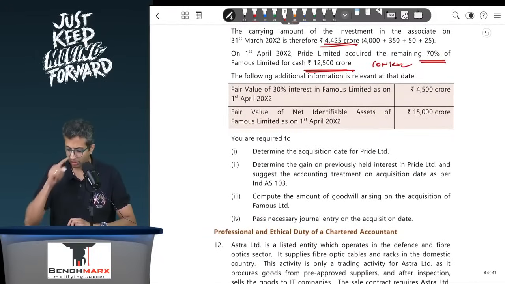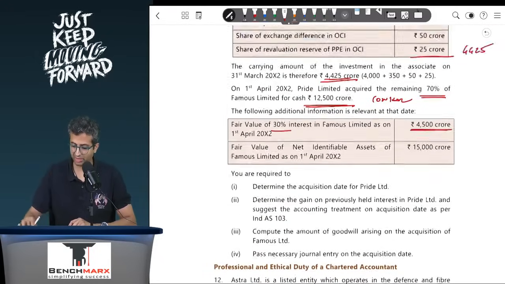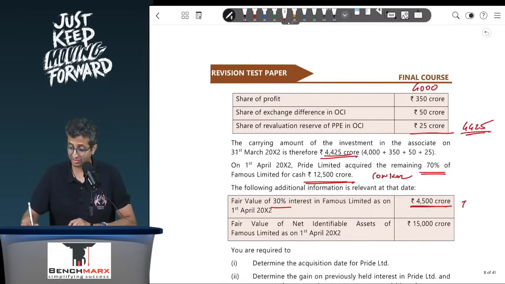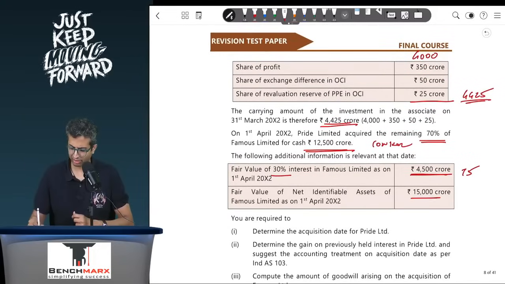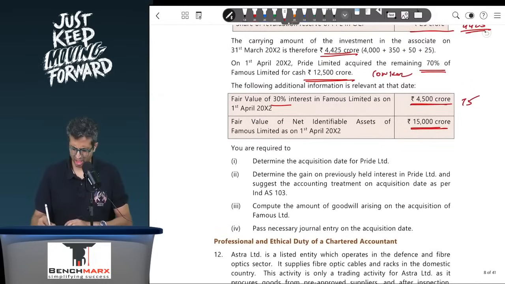The following additional information is relevant. The fair value of the existing 30% stake is now 4,500. So basically it was 4,425. So there is a 75 rupees gain on remeasurement, which will be taken to the P&L because the existing stake has to be remeasured at fair value. The fair value of the net assets are 15,000 crores. You will take that over.